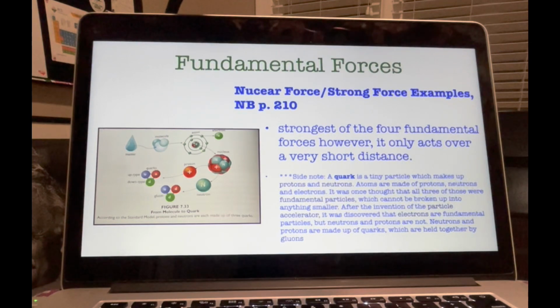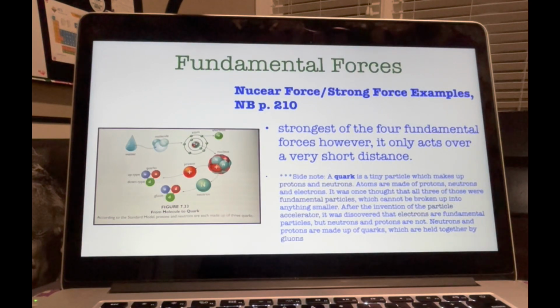This is the reason that protons do not repel each other. The strong nuclear force overcomes the force of repulsion at distances inside the nucleus and holds the protons and the neutrons together. Once the proton, neutron, and electron were discovered, scientists conducted many experiments to try to figure out how the nucleus would stay together. Again, because the nucleus only had the positive protons in there.